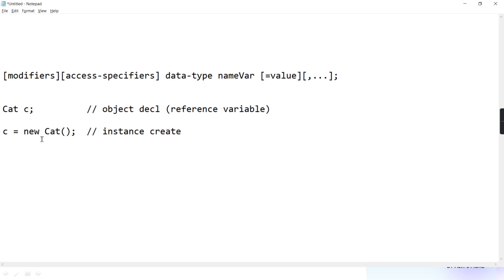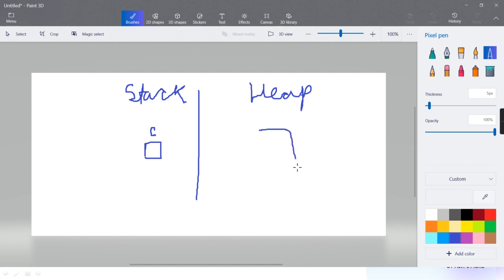But when I say C equal to new Cat, this new will allocate as much memory as is needed for one cat object. Memory needed for a cat object means memory needed for its data, like height, weight, color, breed, whatever. These are all the properties of that cat. They are called instance data, the characteristics of that cat. So as much memory as is needed for height, weight, color, and breed is allocated, one constructor is called, and then the reference of that object is returned and collected in the C variable.